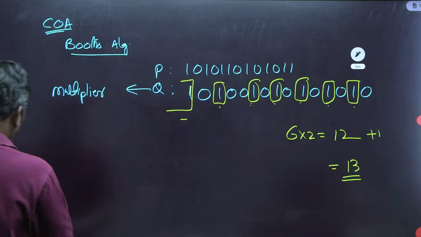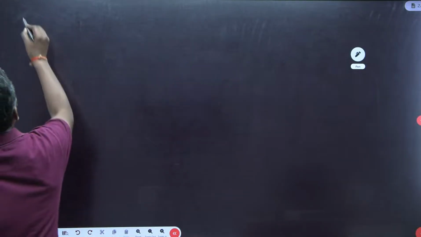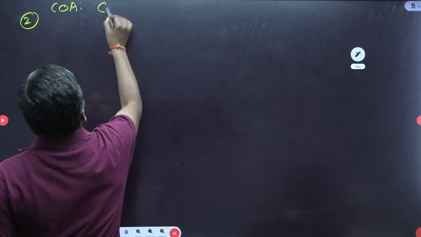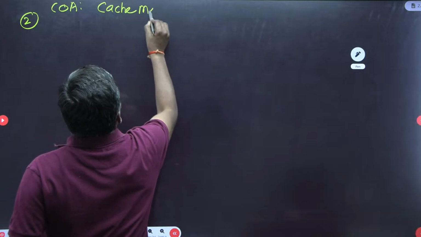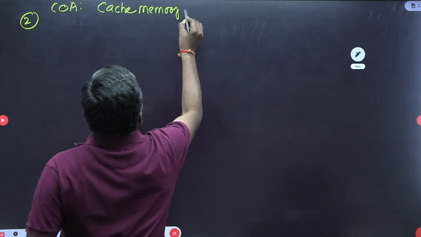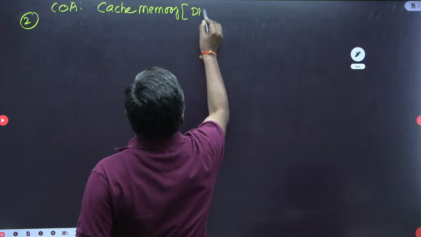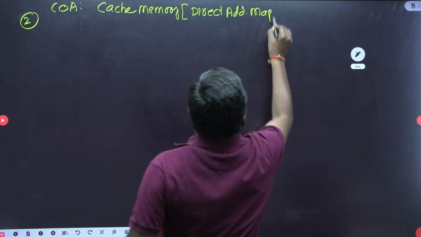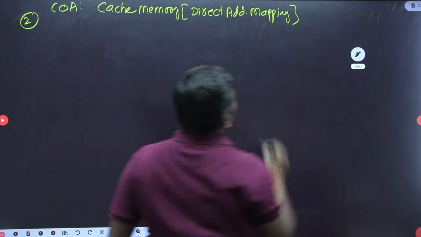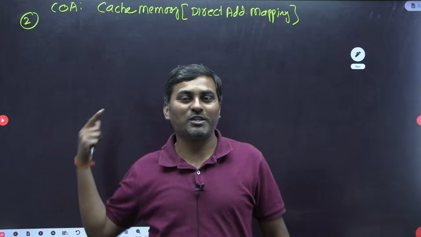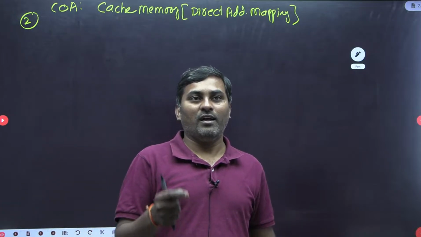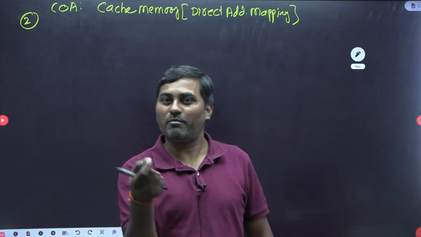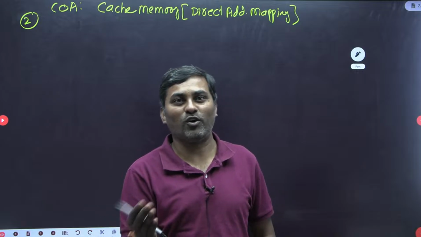Now from COA only, another question, number 2 from COA. This is from cache memory, especially direct address mapping based. Generally, in past question papers in this area, they used to ask the number of bits for the tag field, word offset, set offset, block offset, or tag memory, tag control memory, like these questions.